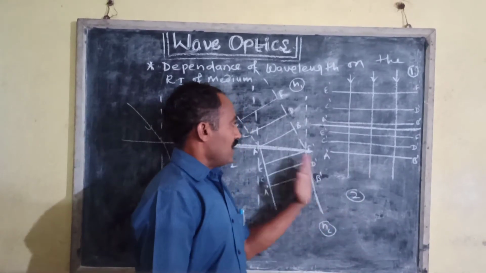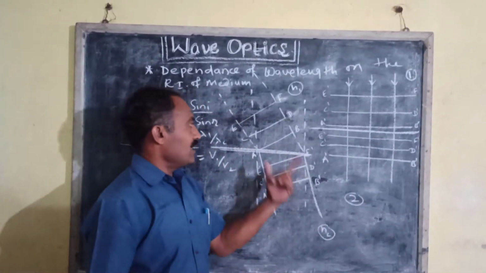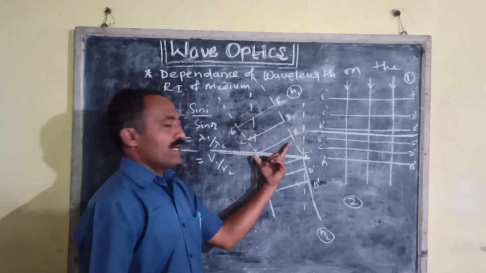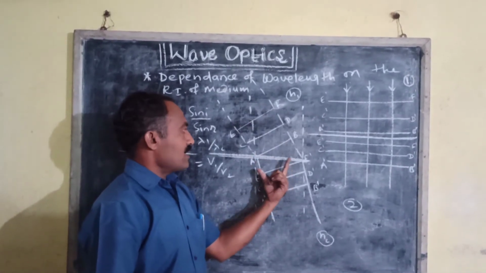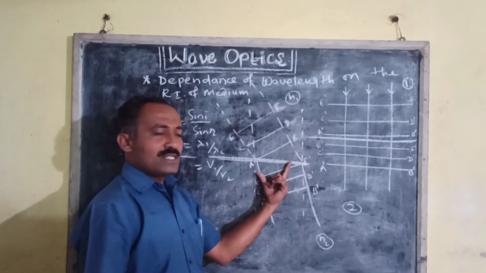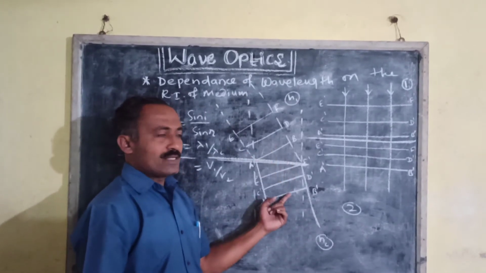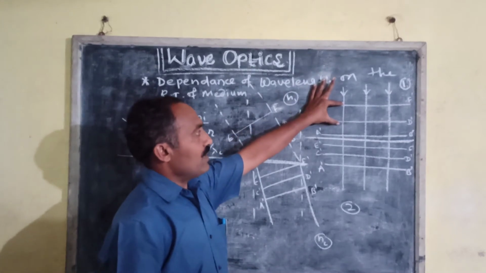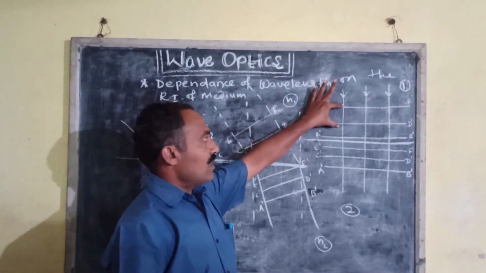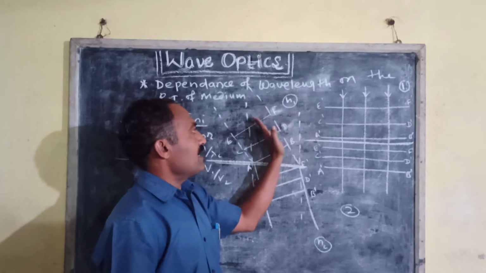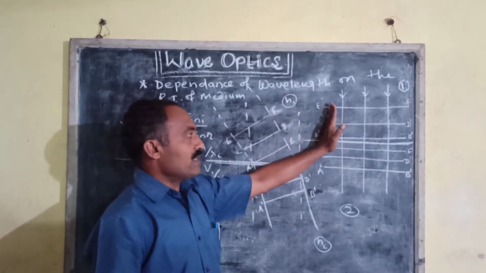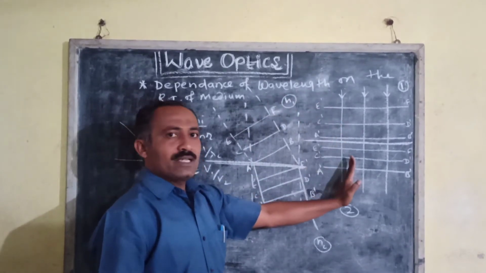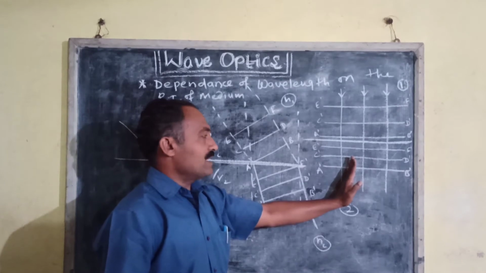In a similar manner, when the wavefront is incident obliquely, there is the same change in the distance in the two media. In time t, the distance covered by the wavefront in medium 1, the rarer medium, is larger than the distance covered in medium 2, since the speed of light is smaller there.